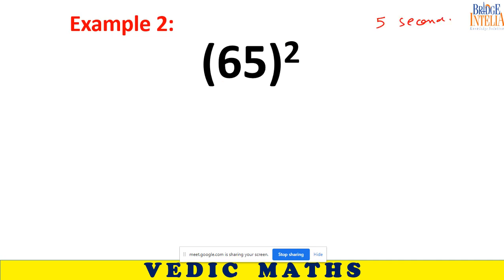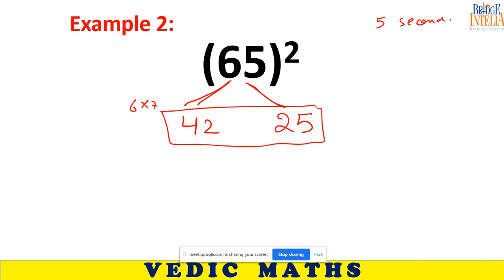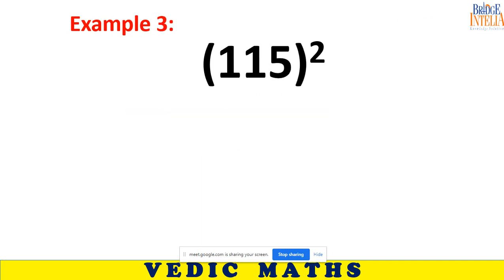4225. Done, sir. So divide this answer into two parts: 4 and 2, 5. Instead of 5, write 25. Instead of 6, write 6 into 7. So 42, and the final answer is 4225. Next one.